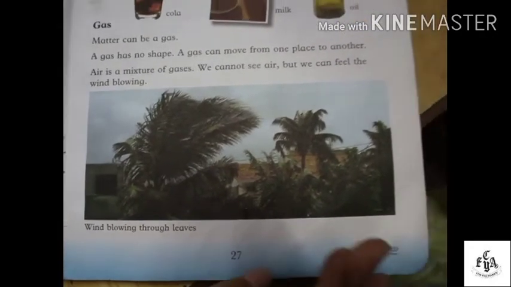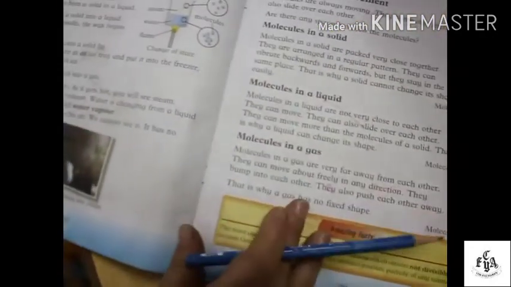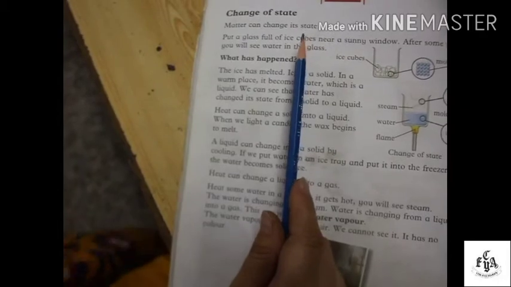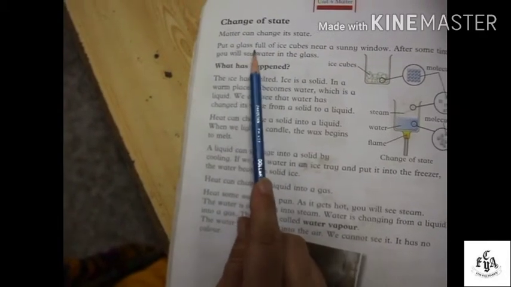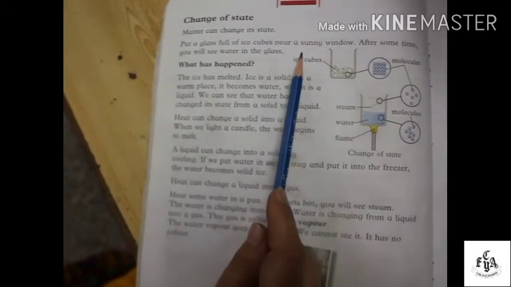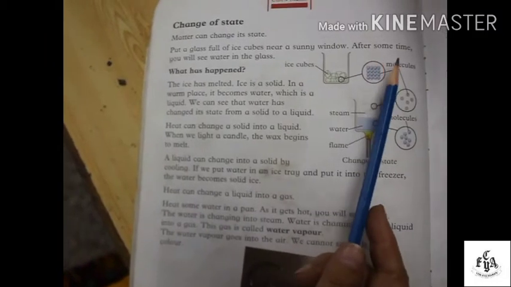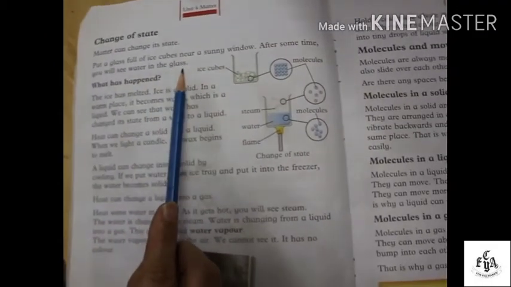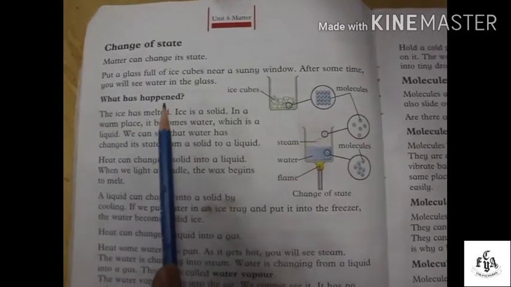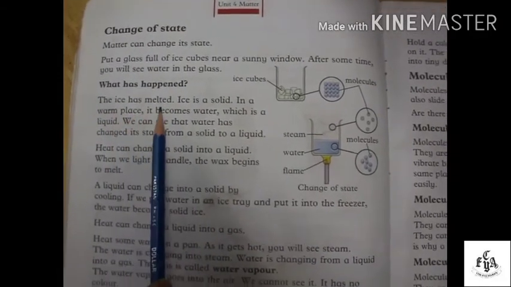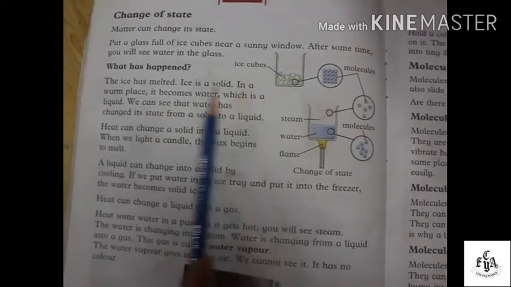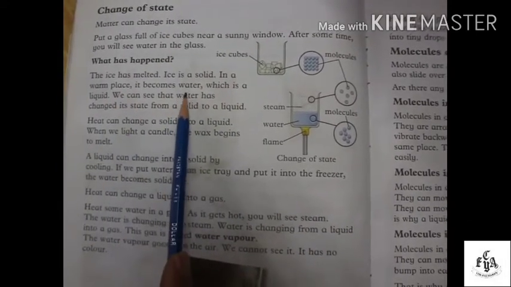Turn to page number 28. Change of state. Matter can change its states. Put a glass full of ice cubes near a sunny window. After some time, you will see water in the glass. What has happened? The ice has melted. Ice is a solid. In a warm place, it becomes water.